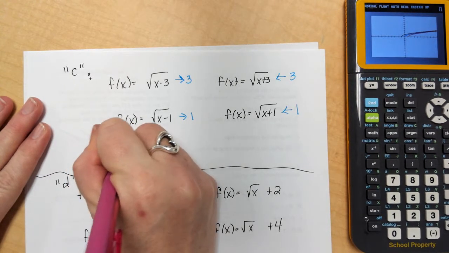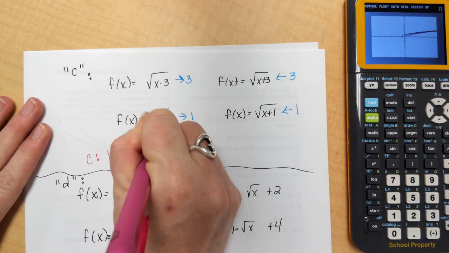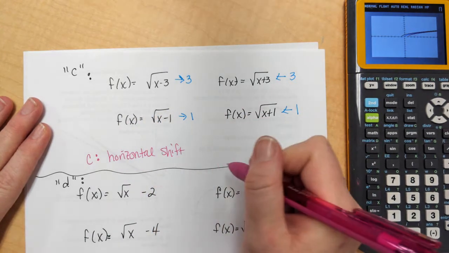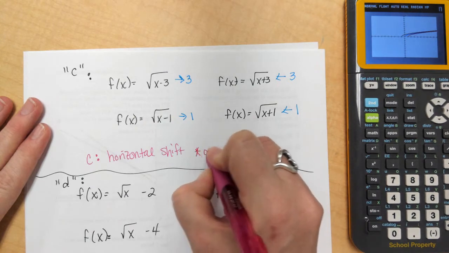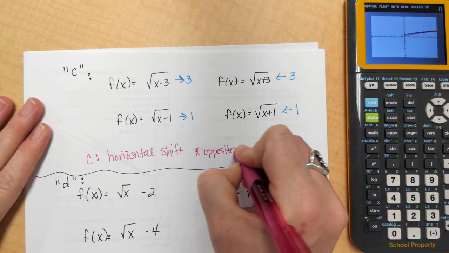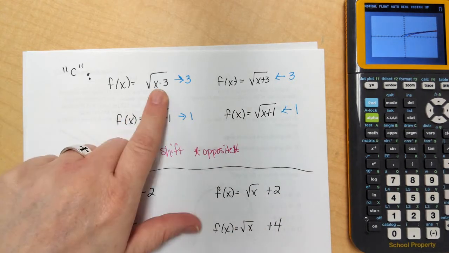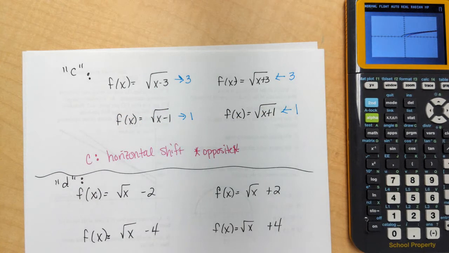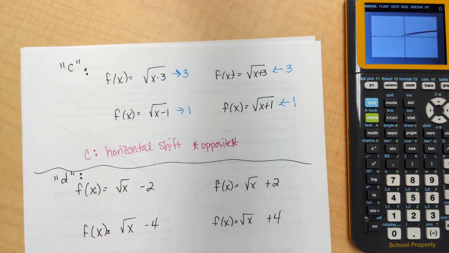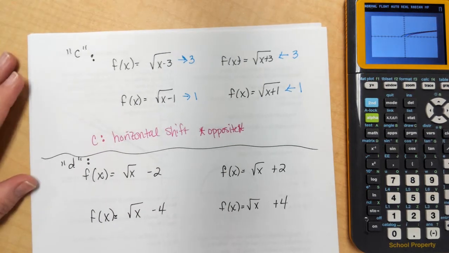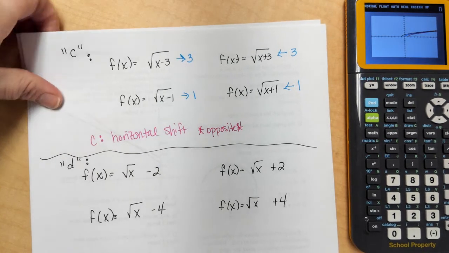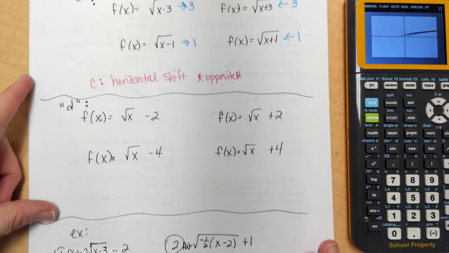So to summarize this section, we're talking about the letter C. C is going to cause your horizontal shift. And horizontal is left or right. You also probably want to write down the word opposite. This guy is opposite of everything I see. When I see minus 3, I go right. When I see plus, I go left. That happened every time. So I would write that down. That you need to know. And I would record this on your review, what A, B, C, and D that we're writing here do on your final exam review, because your final exam has a lot of this on it.